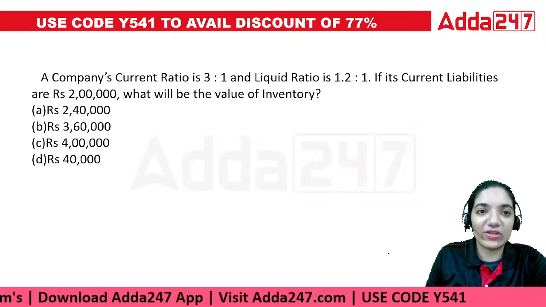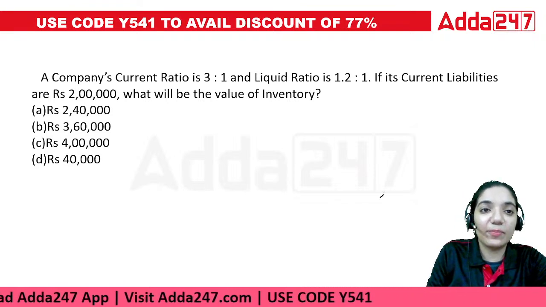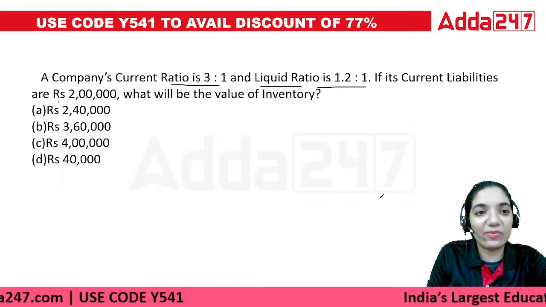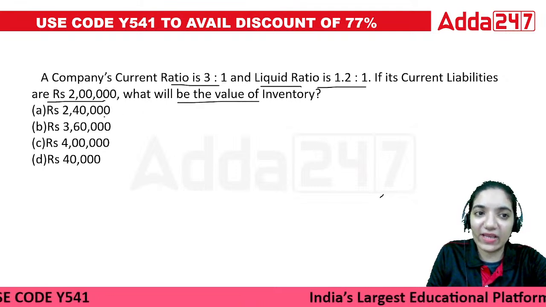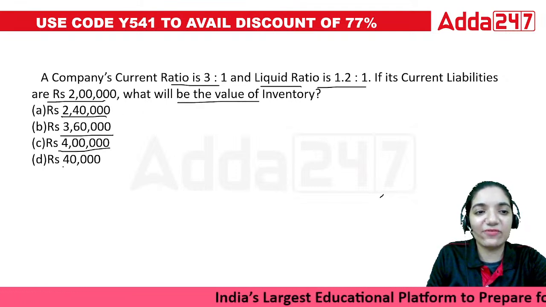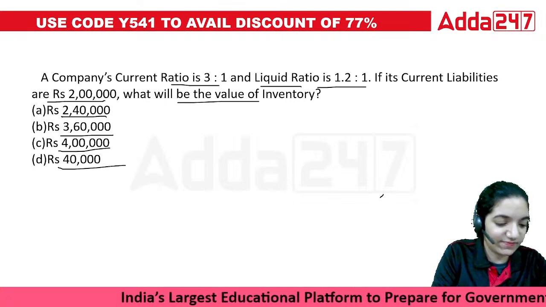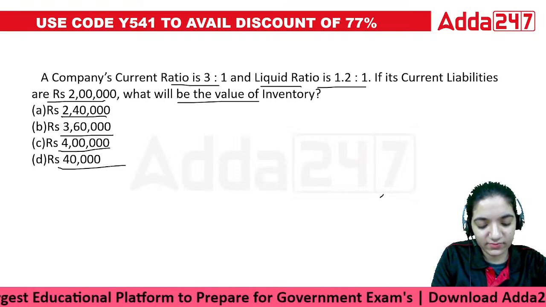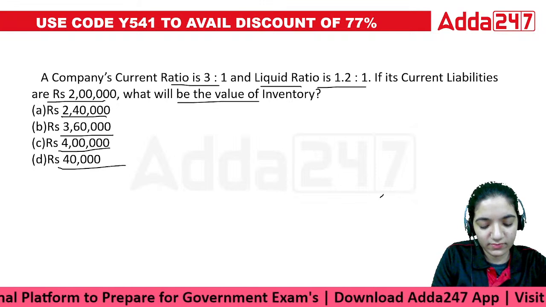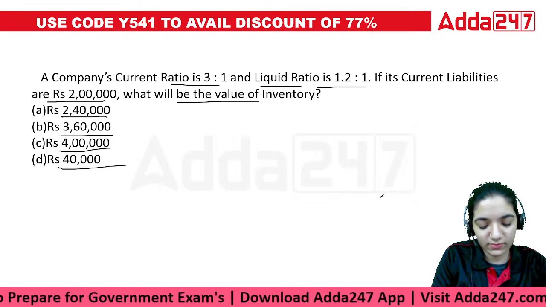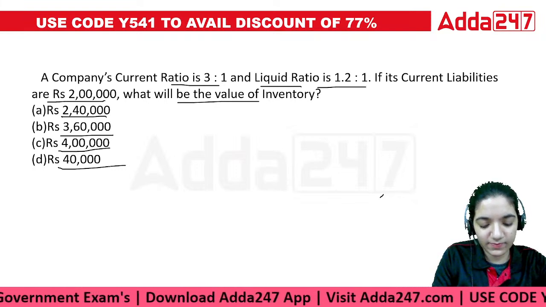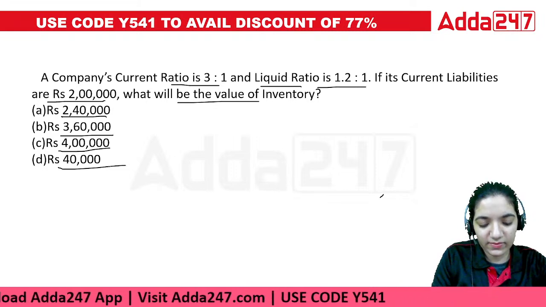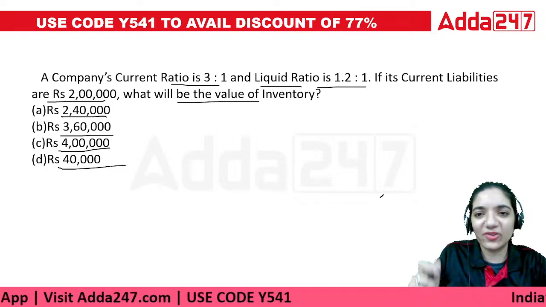Moving on to the next question, it relates to the ratio analysis. A company's current ratio is 3 is to 1. The liquid ratio is 1.2 is to 1. If its current liabilities are 2 lakh, what will be the value of the inventory? 2 lakh 40, 3 lakh 60, 4 lakh or 40,000? This question requires a little time, so go ahead and solve it up.